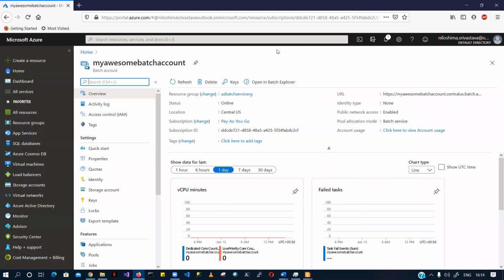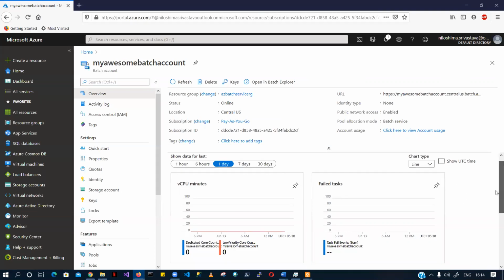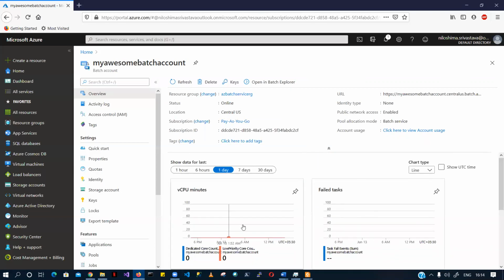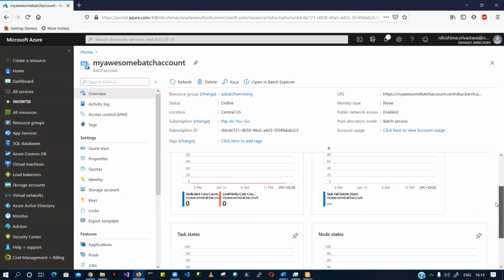centralus batch.azure.com. If you see this screen, doesn't it look like a VM, a virtual machine? Yes. But there is a difference, right? What do you see in these sections when you are running a VM? It has different sort of information. These monitoring details are different, different metrics. Since you are creating a batch account, you can go ahead and see that monitoring for a batch account is different from the monitoring option for a VM.